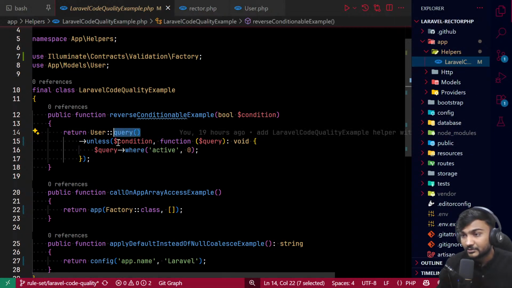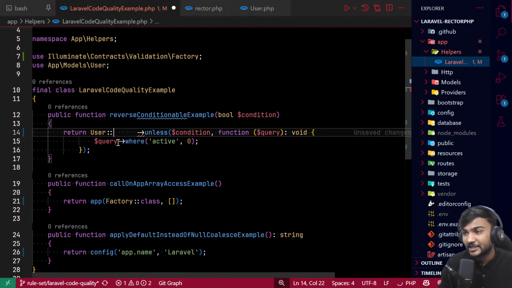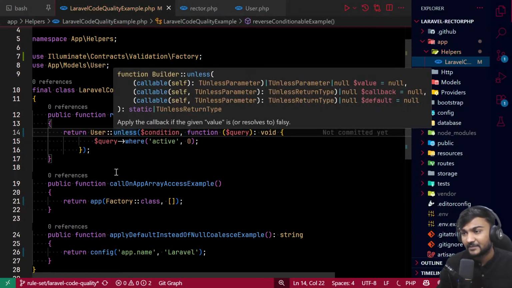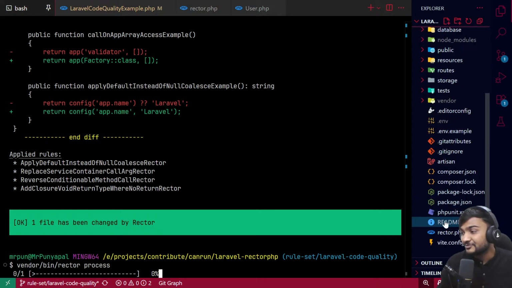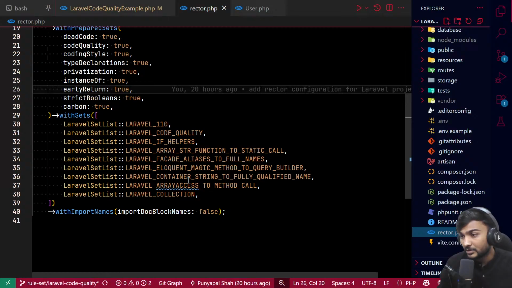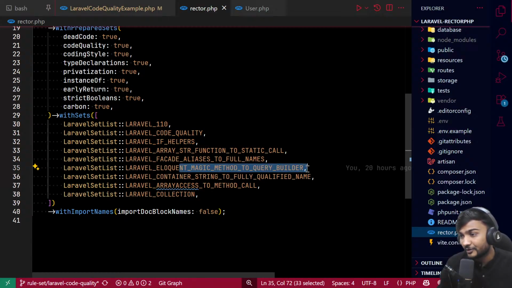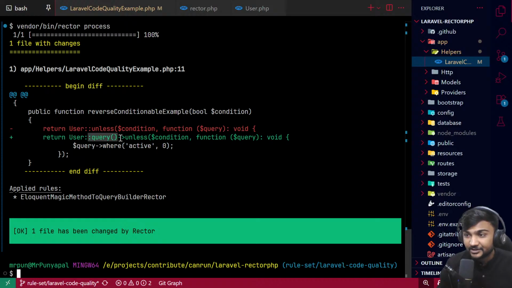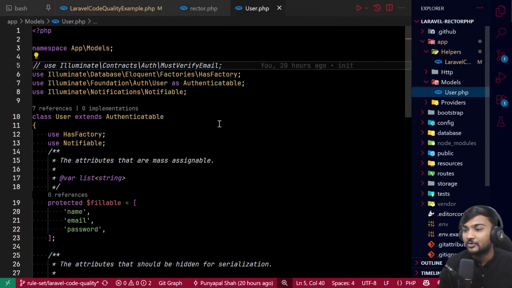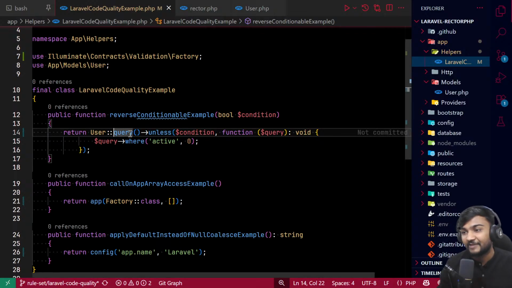If I remove this query and directly put the unless over here and run the rector again, as we have this rule called the magic method to query builder, it will add query to your code. So no need to worry about whether you missed or added the query or not. It will automatically add it for you, right?